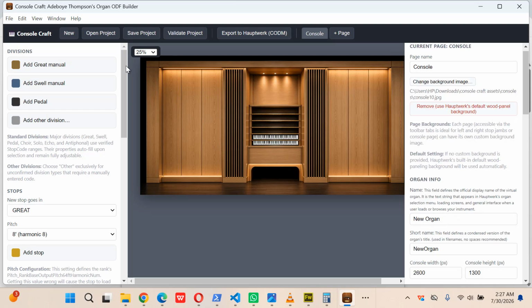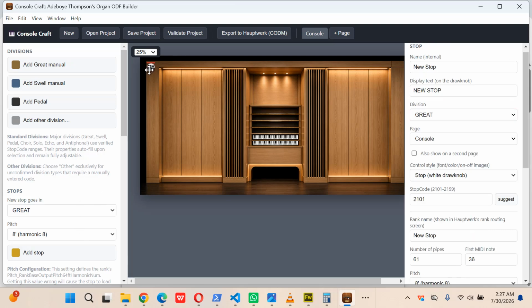And just to check out the stop issue, I'll just go ahead and add a stop here. So you see, stops actually get added. The stop just got added now. That's the stop I just added, and I've selected that stop for Great Manual.